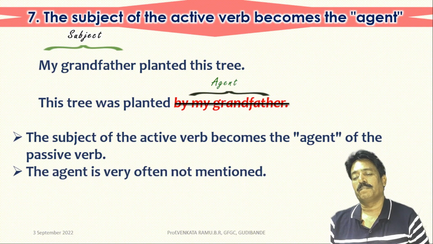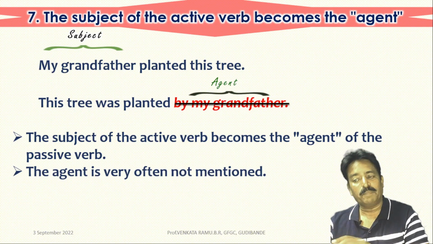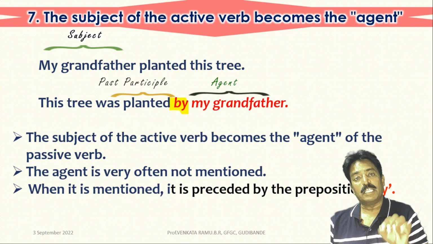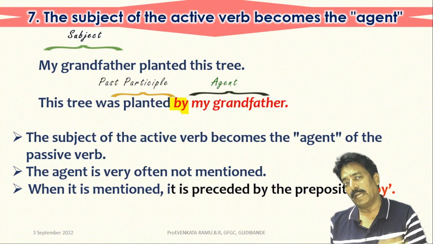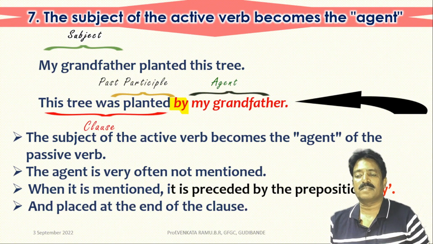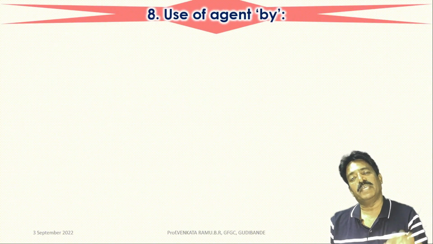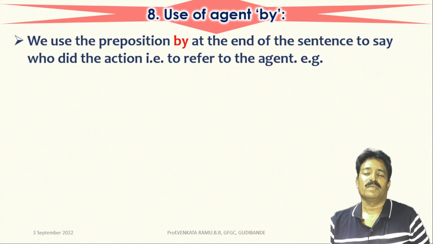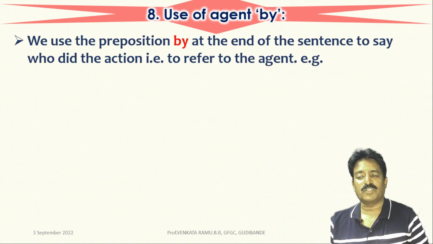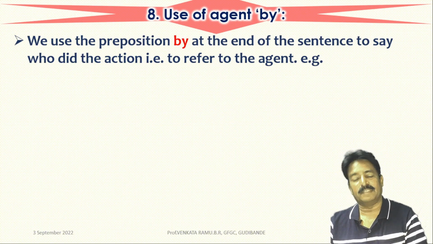Thus, we come to know that the subject of the active verb has become the agent of the passive verb. The agent is very often not mentioned. Further, when it is mentioned, it is preceded by the preposition by, and it is placed at the end of the clause. Now let us know the use of agent by. We use this preposition by at the end of the sentence to say who did the action, that is to refer to the agent.